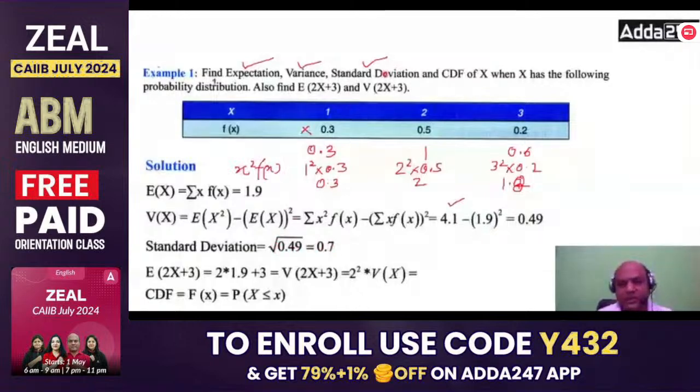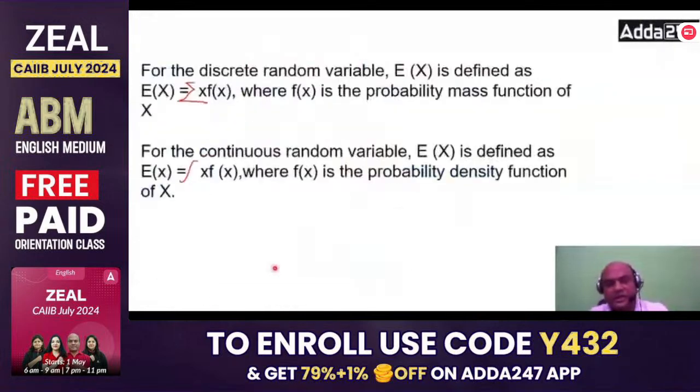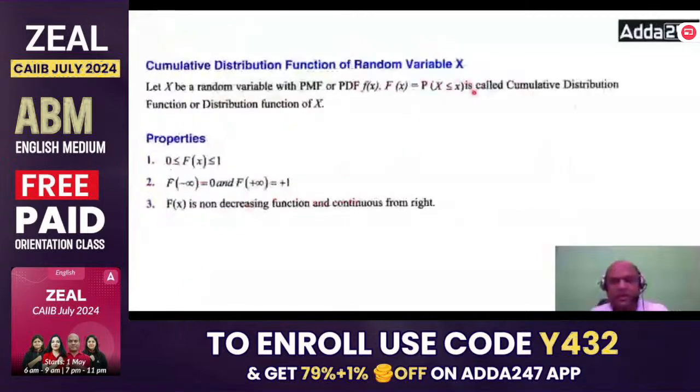So standard deviation you have got it as 0.7. CDF, cumulative distribution function, that is equal to Fx. This is just a formula: Fx such that P of X less than or equal to x. See this one, this cumulative distribution function.